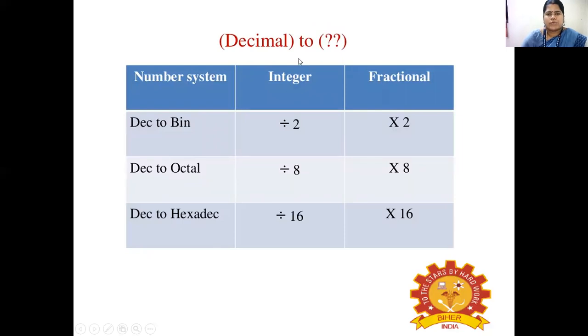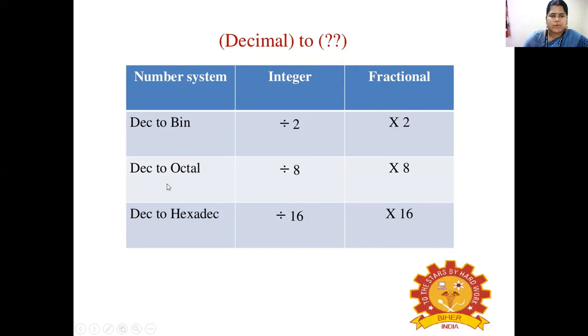Let us see the conversion of a decimal number to binary, octal and hexadecimal. When a decimal number is converted to binary, the integer part should be divided by 2, whereas the fractional part should be multiplied by 2.